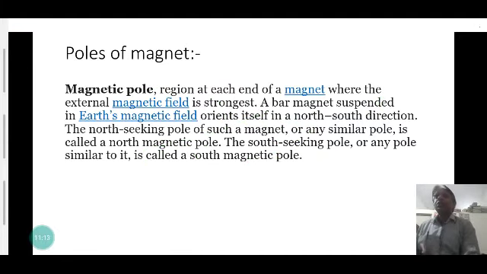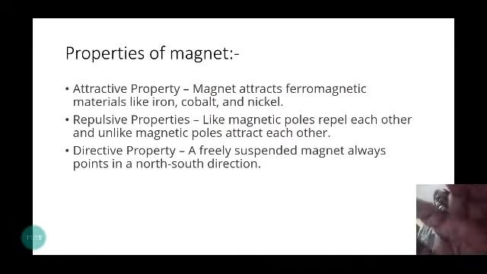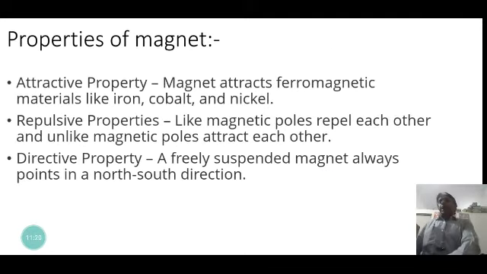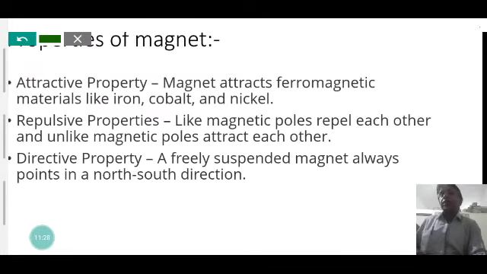Now, in the next slide, we will discuss the properties of a magnet. What are the properties of a magnet? The attractive property is a very common property of magnets, and we are already familiar with it. A magnet attracts ferromagnetic materials like iron, cobalt, and nickel. These are ferromagnetic substances.